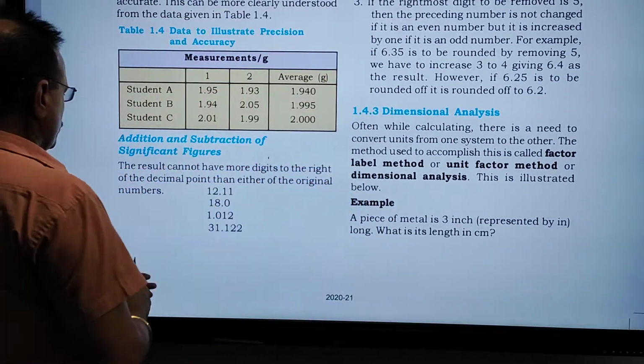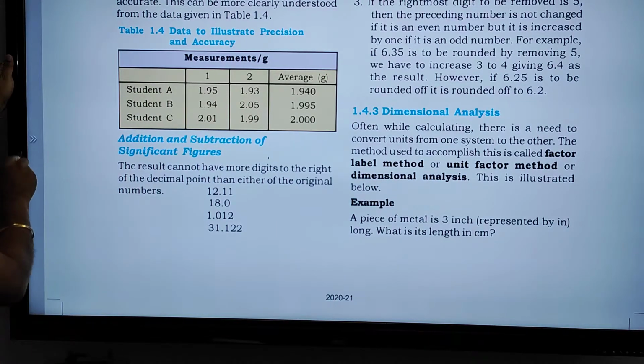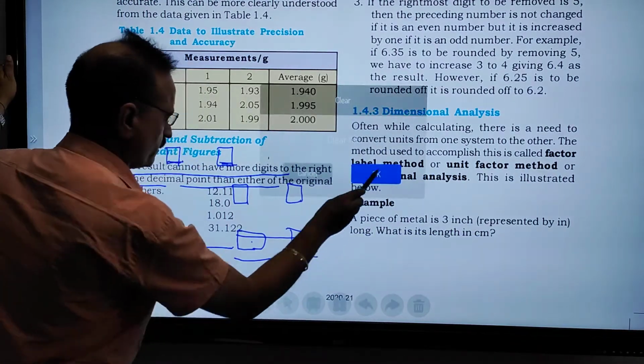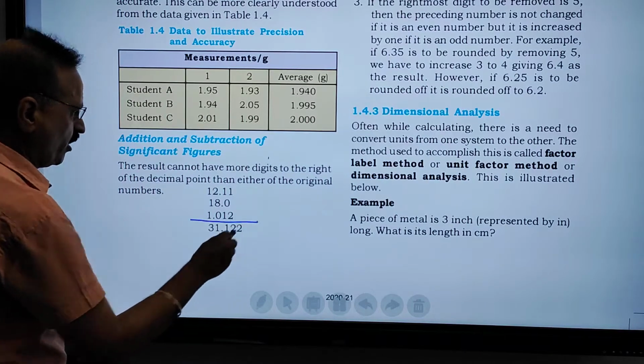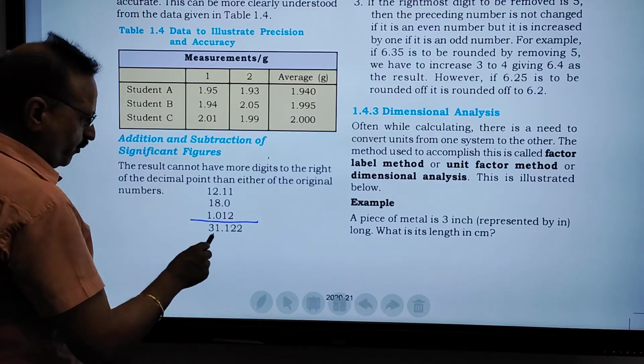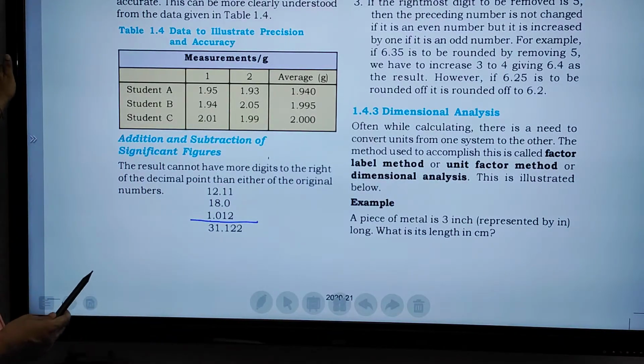Addition and subtraction of significant figures: the result cannot have more digits to the right of the decimal point than either of the original numbers. Here you are given the addition. This is the addition of 12.11, 18.0, 1.012. You just make the addition. The value will be 31.122. What does the rule explain?